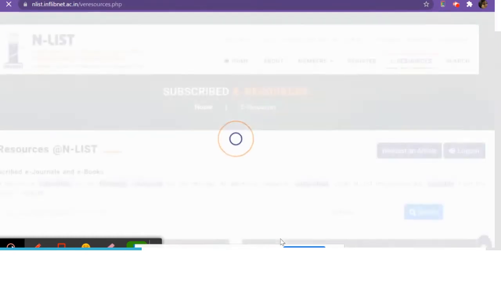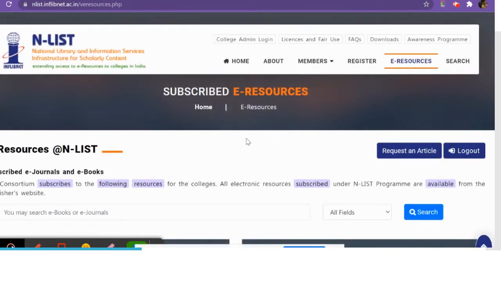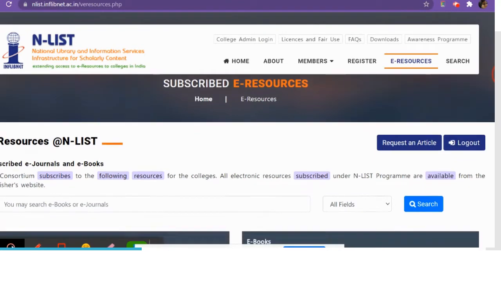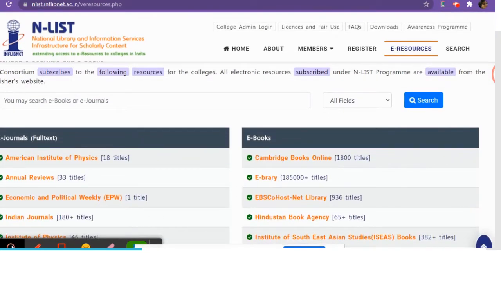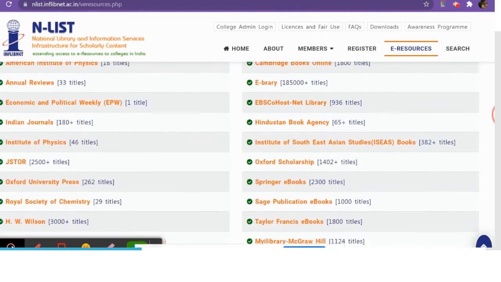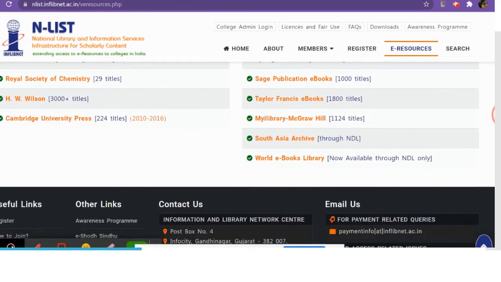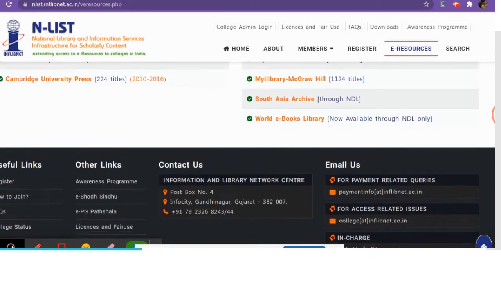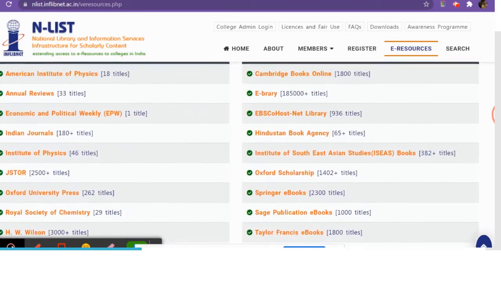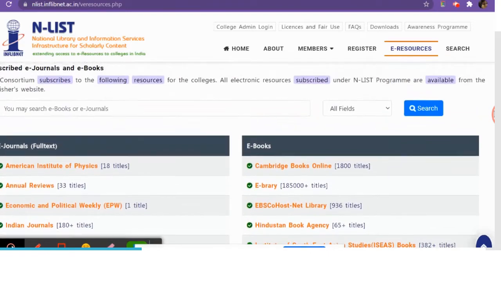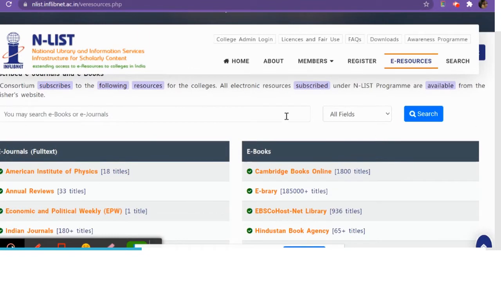Once you click it on, as you can see, on the left side you find e-journals, and on the right side you have the e-books. There are a lot of resources here that you can search.